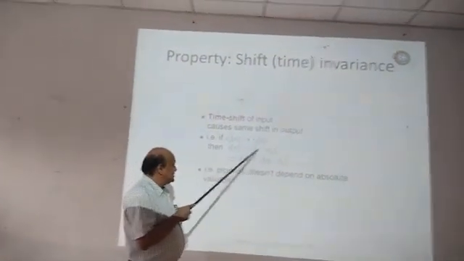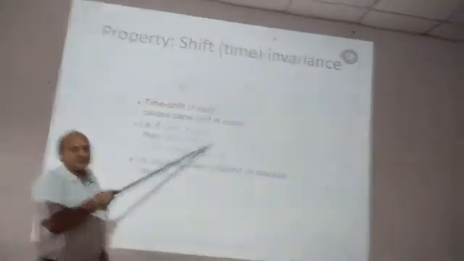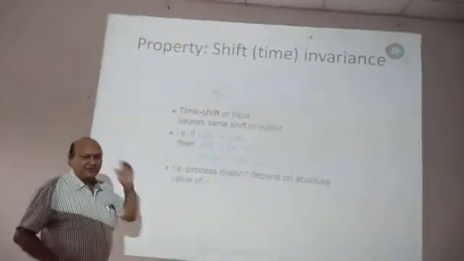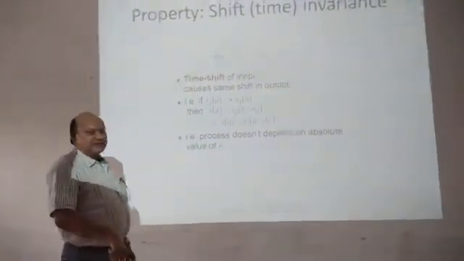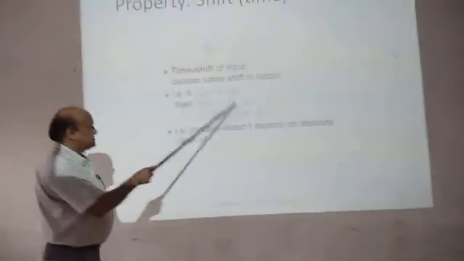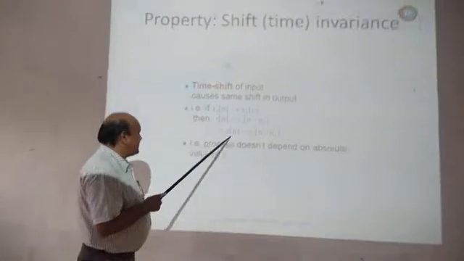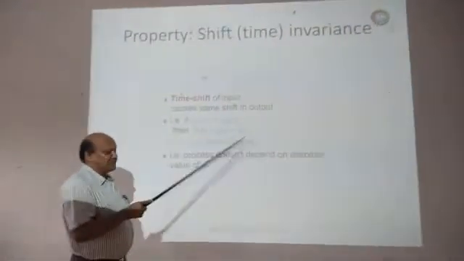This means this input is shifted right by n0 samples, so it is delayed, and if plus is there, that means shifted towards the left, that is advanced. So y of n is equal to y1 of n minus n0. This is called time shifting.